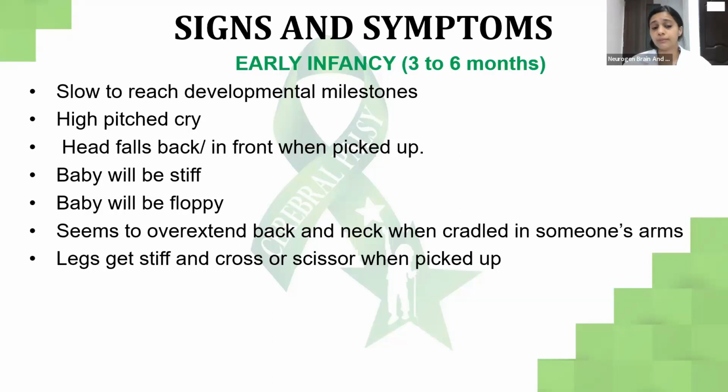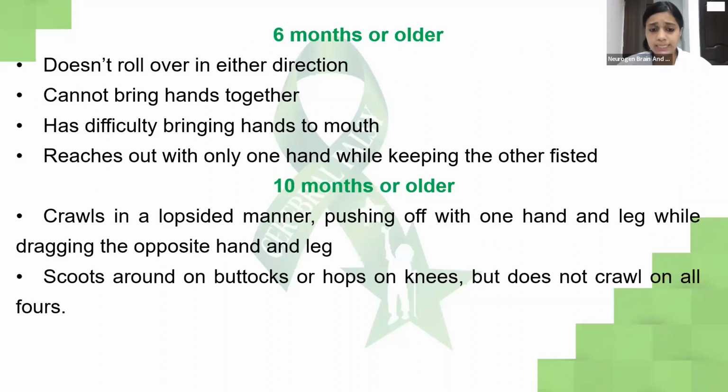But in abnormal signs, the child, as I told you, might overextend or hyperextend the back or arch its back, which is not considered normal. While if you lift a child, you can see the child has a tendency of crossing its legs, a scissor pattern, which is also one of the signs and symptoms of pathology in the brain. Next, moving on to 6 months.